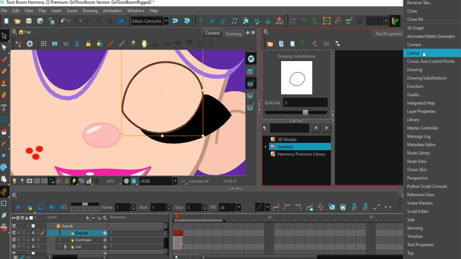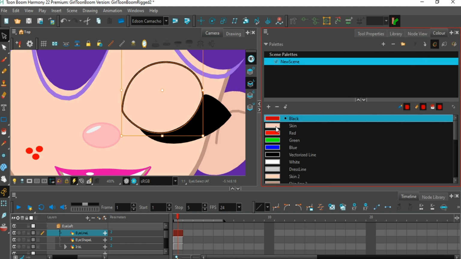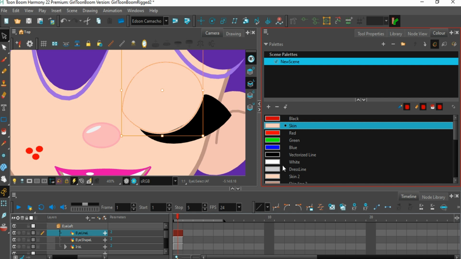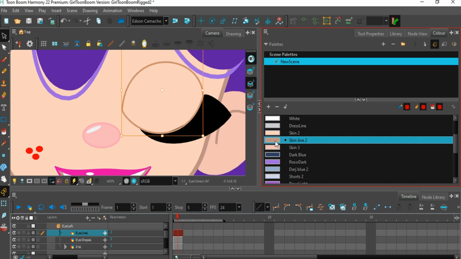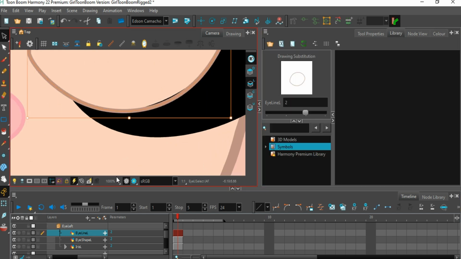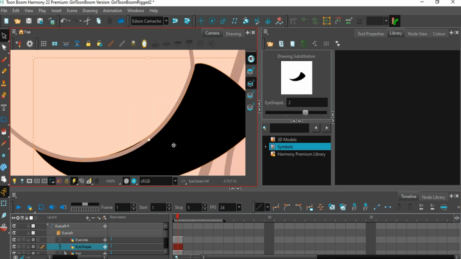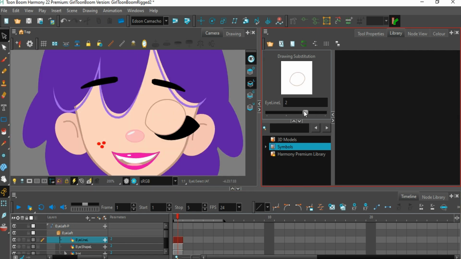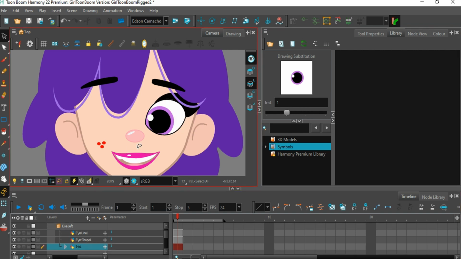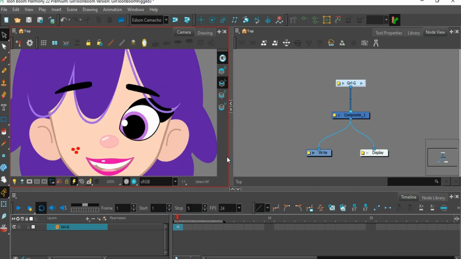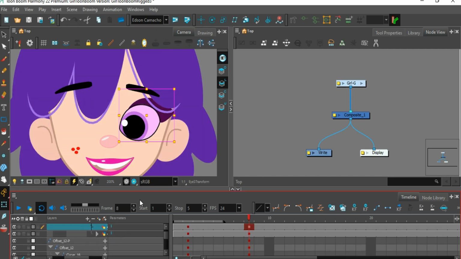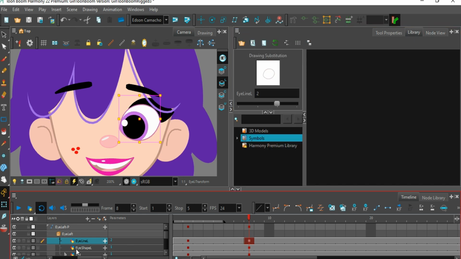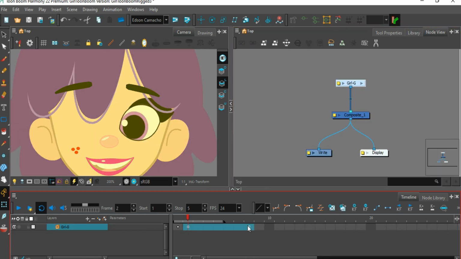For the outline at position 2, I'll change its color instead of deleting it. This small change helps simulate the blinking motion. If needed, I'll fine-tune the Bezier curves further. Now, it's time to test the blinking animation. We'll use the animation tool and the eye bank we created. You can even save it as a template to use in future projects.